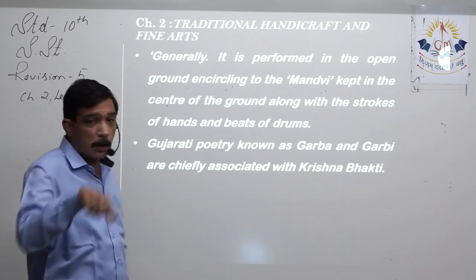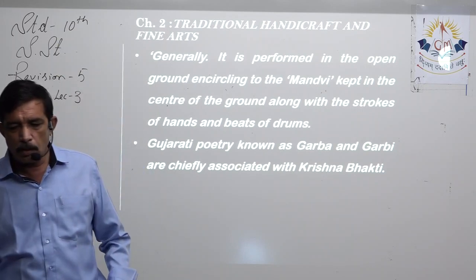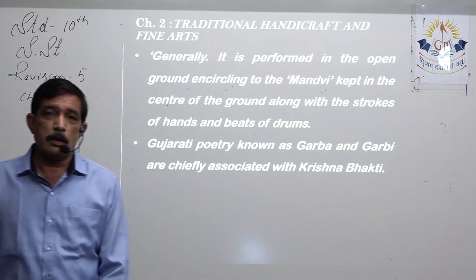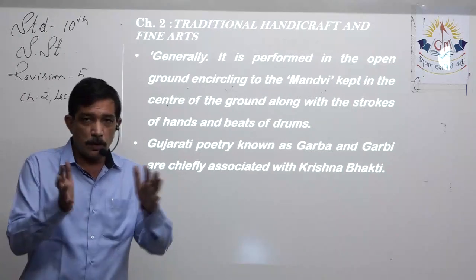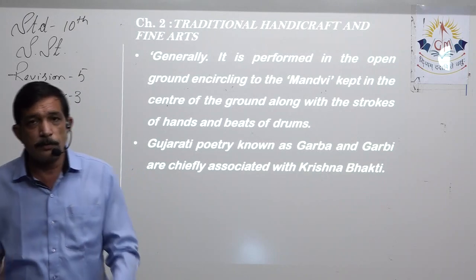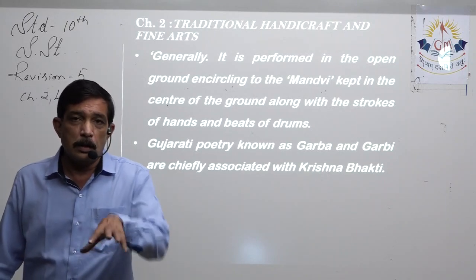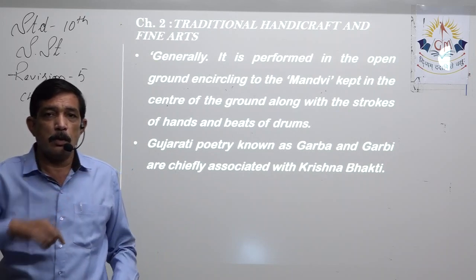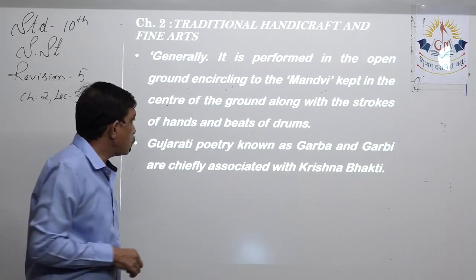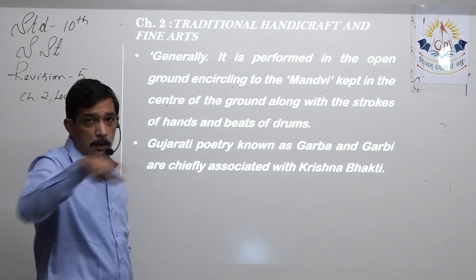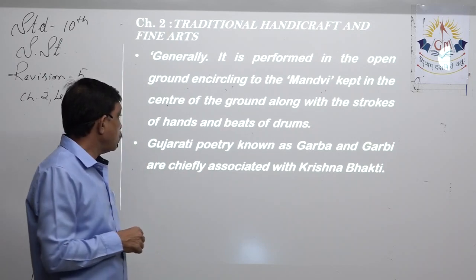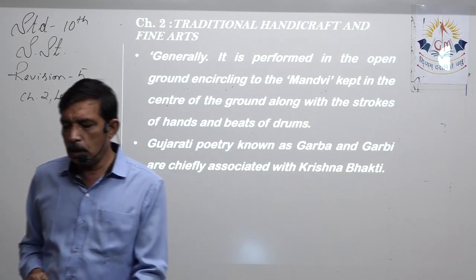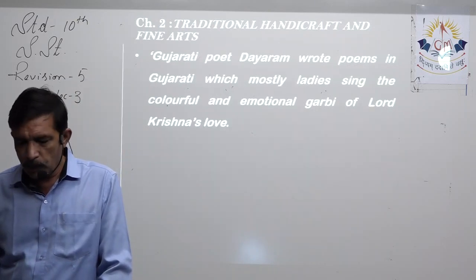Encircling to the mandvi kept in the center of the ground along with strokes of hands and beats of drum. Mandvi is the image of the god or goddess, or the statue of god and goddess. Yes, we keep the statue in the center and we have the garba in circular form around the statue. Gujarati poetry known as Garba and Garbi are chiefly associated with Krishna Bhakti.